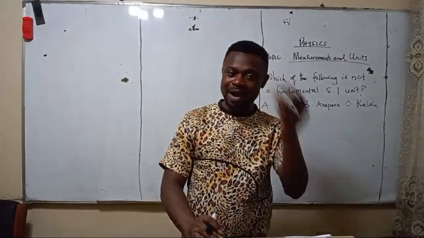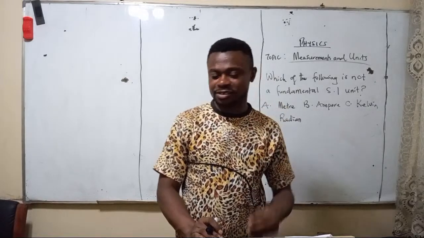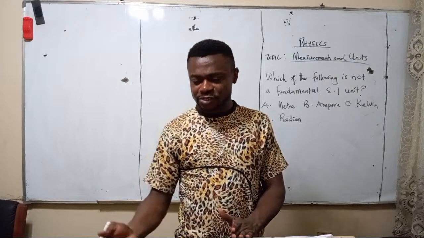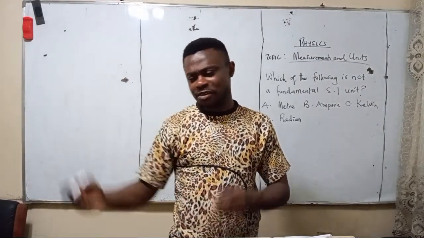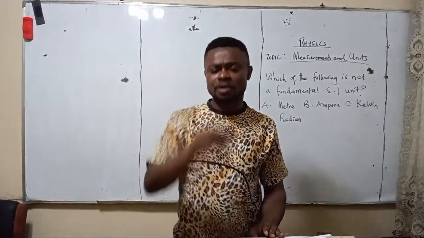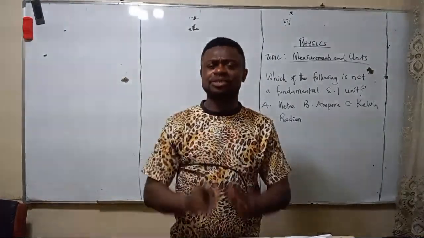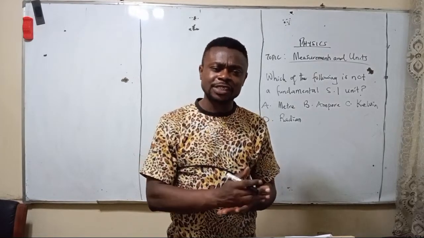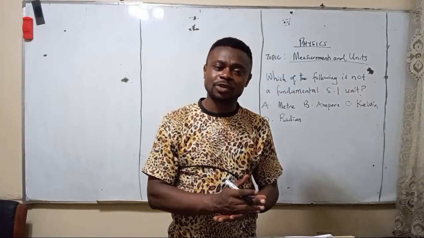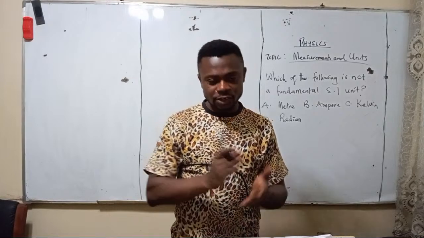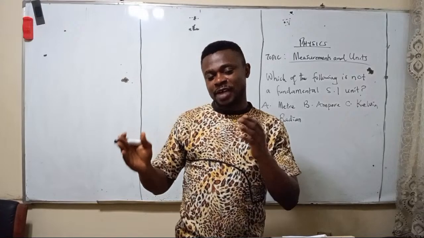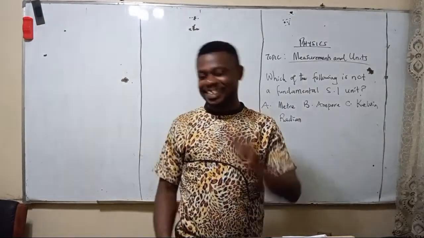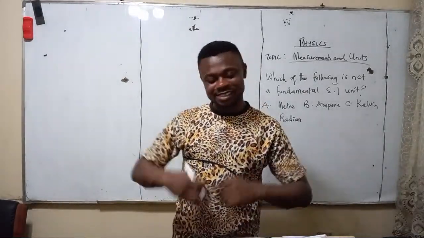Something like mass. Mass is a quantity. You cannot say there's a formula for mass. Mass is mass. But something like force, force is mass times acceleration. Force depends on mass and acceleration. Acceleration is velocity per unit time. So acceleration is derived from velocity and time. Time there is a fundamental quantity. You cannot derive time from anywhere.